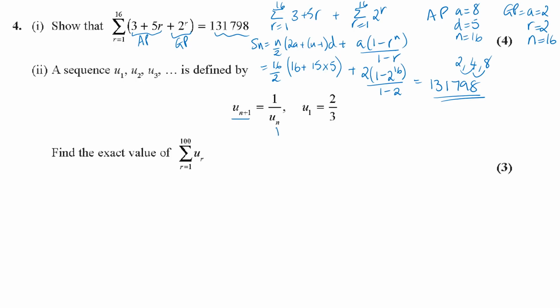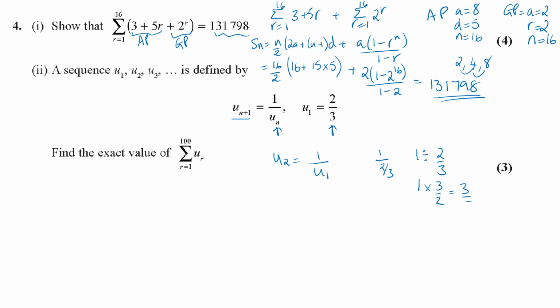Okay, part 2, we've got an iterative formula because we're being told how to get to the next term along and what we do to the previous term. And it's always going to give us a starting term. We're going to start with u1 being 2/3. So if u1 is 2/3, u2 will be 1 over u1. Well, what happens when you do 1 divided by 2/3? When you're dividing by a fraction, you do a times sum and turn it upside down. So that would be 1 times 3 over 2.